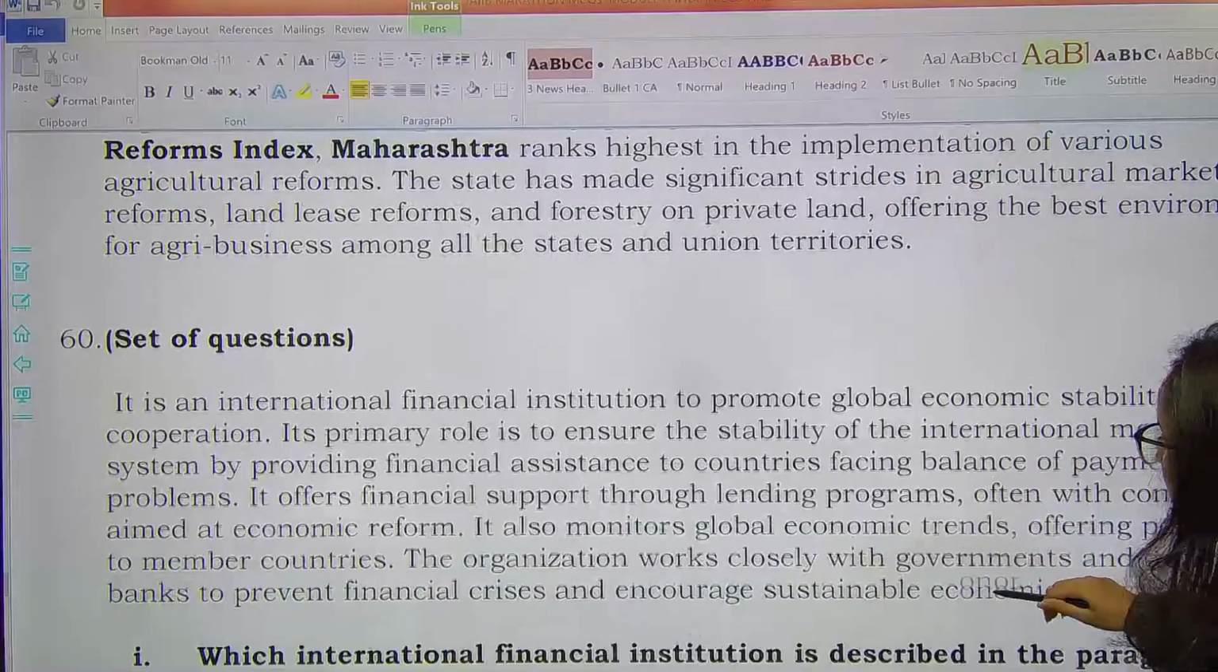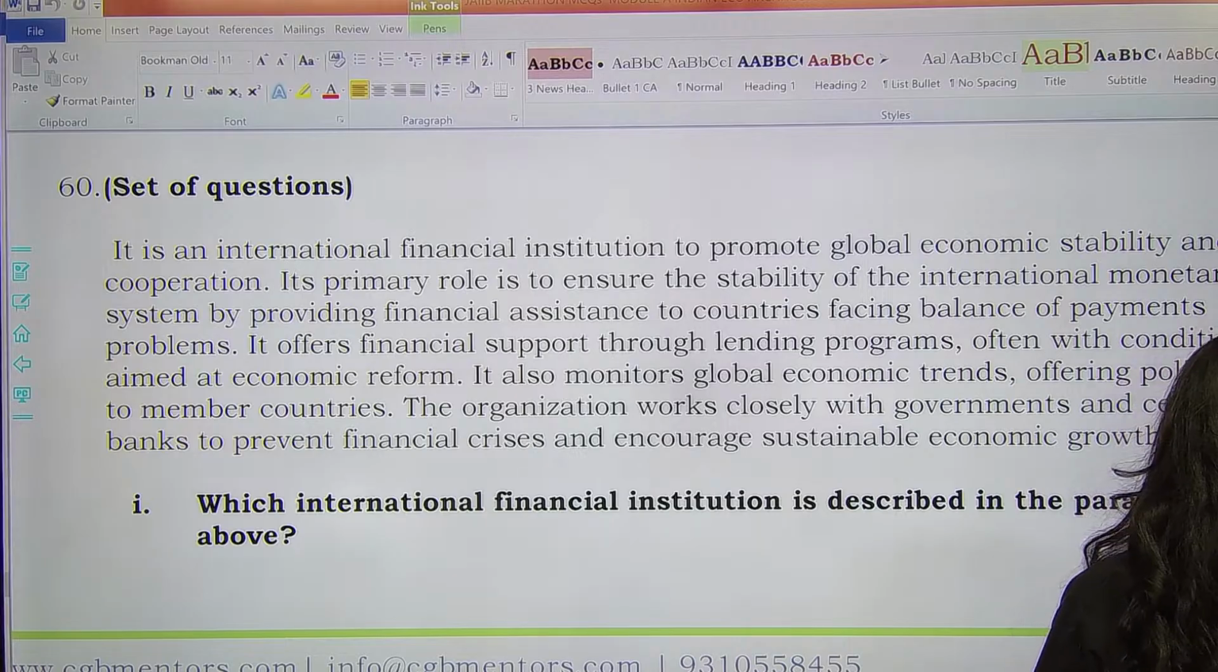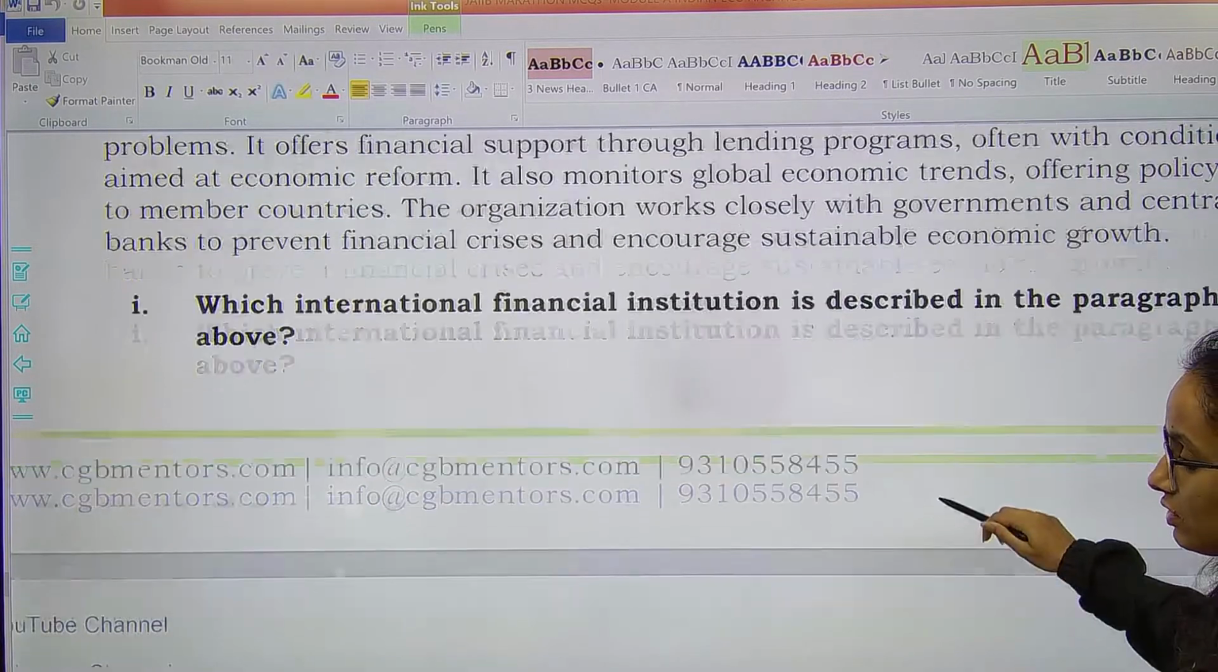Now you have certain set of questions. So for them, you will have to read the paragraph first. Just read this paragraph, everyone. It is an international financial institution to promote global economic stability and cooperation. Its primary role is to ensure stability of international monetary systems by providing financial assistance to countries facing balance of payment problems. It offers financial support through lending programs, often with conditions aimed at economic reform. ये लाइन आपके लिए sufficient होनी चाहिए to identify the organization. It also monitors global economic trends, offers policy advice, etc. Right? Which institution is described in this paragraph? First question. Which institution is described here?